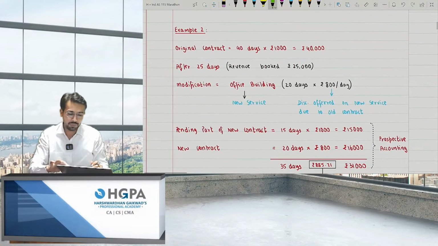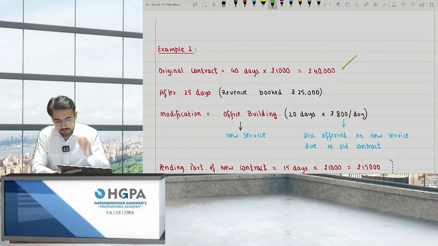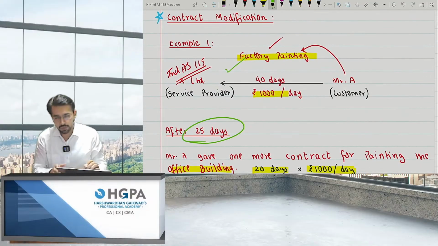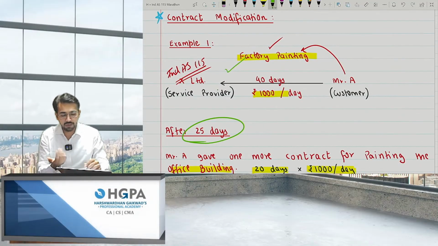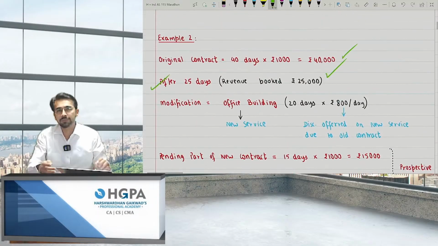Moving ahead. Now, example 2, very important. Please pay attention. The original contract was 40 days at 1,000 per day. After 25 days, I have already painted the factory building for 25 days, booking 1,000 per day. So in that scenario, I must have booked 25,000.